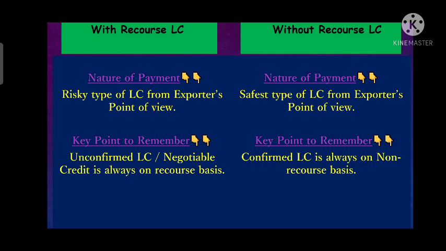So it is risky for the exporter. So what will the exporter prefer? The exporter will prefer that the LC must be on a without recourse basis. Means if the issuing bank fails, then it's wholly on the liability of the nominated bank. So how can it recover from that bank? So with recourse LC is the highly risky LC from the exporter's point of view.